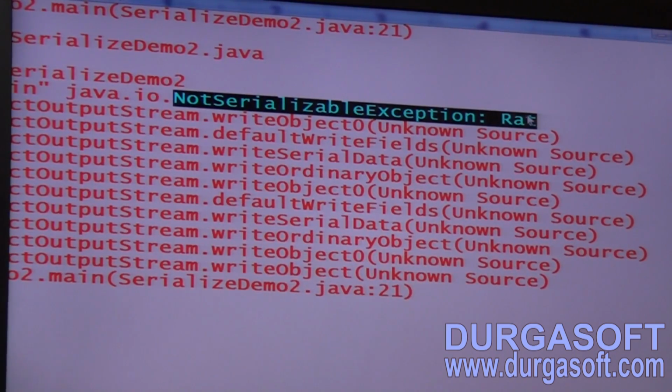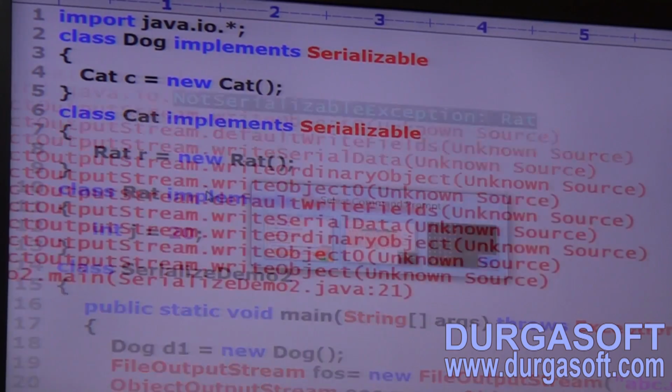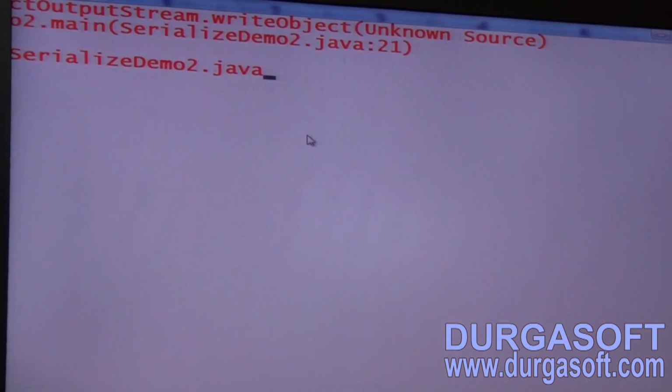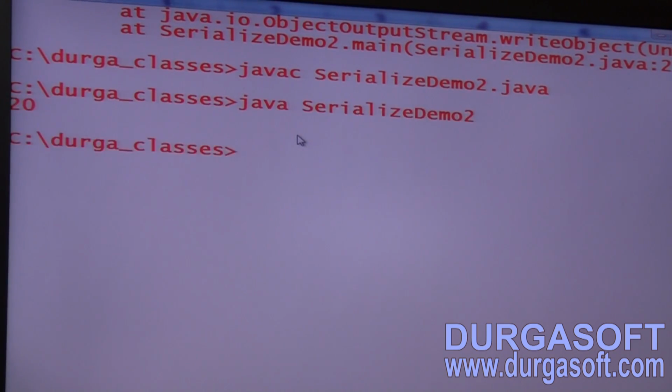Practical proof. Okay, now see. Rat also implements Serializable. Now is the code going to run or not? Yes. Let me run. Happily, 20 is the answer. Okay, clear for all of you.